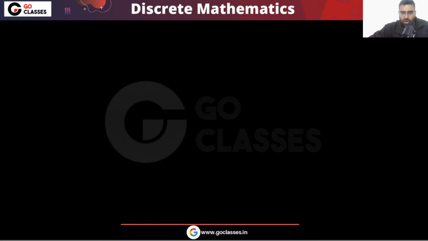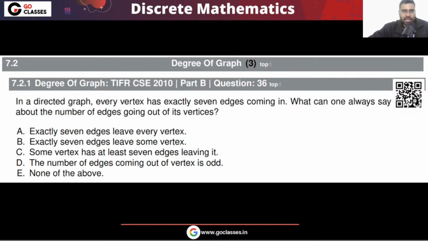Okay, let's move on now. This is the last question for today, so try this one. I am giving you this question as homework. The solution I will upload. This question we have already solved in our discrete mathematics course. Okay, this is a TIFR 2010 question, so please take it as homework.